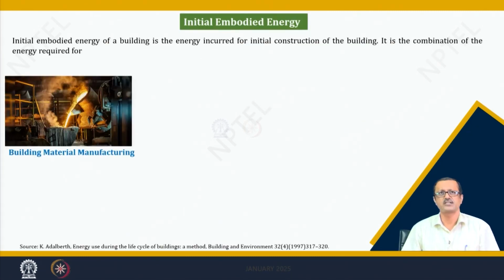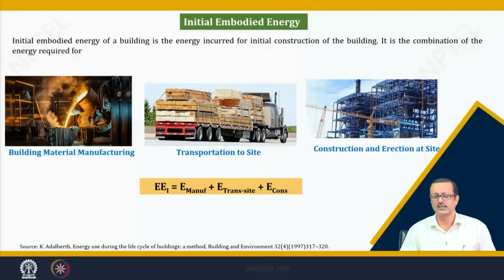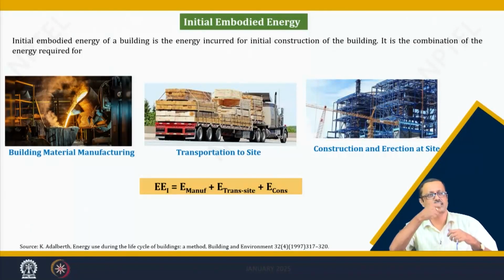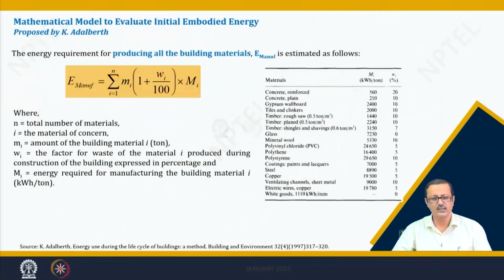So, the initial embodied energy, if you see again, I have to manufacture it, I have to transport it, and I have to erect it. From the erection time also, after transporting it, there is mixing, sometimes welding, sometimes lifting from ground to the upper floors. So, you require energy. So, basically we can say the initial embodied energy is E manufacturing, that is the energy required for the manufacture, plus the energy required for the transportation to the site, plus the energy required for the construction. This particular mathematical modeling I have taken from one paper by Dr. K.